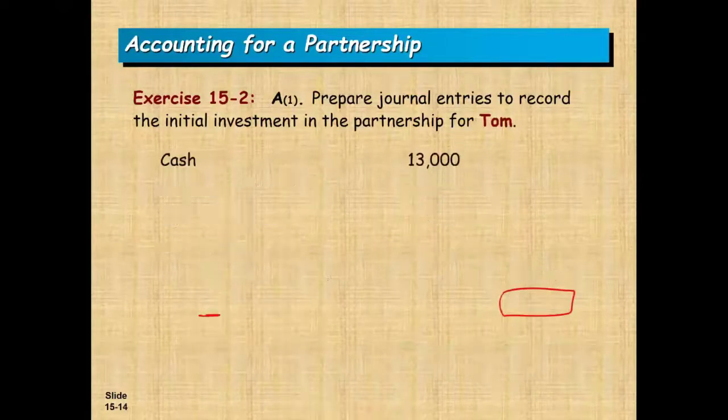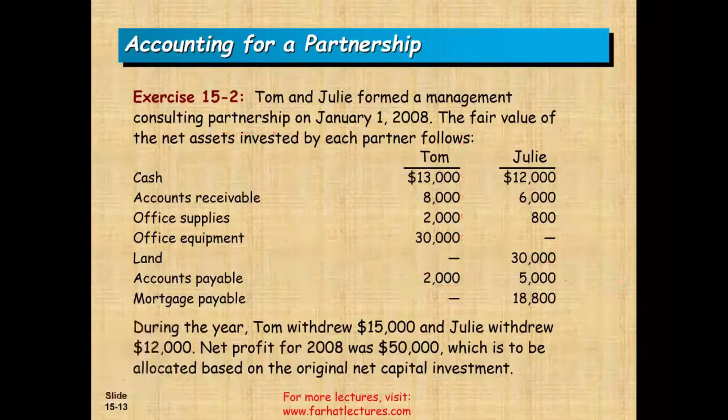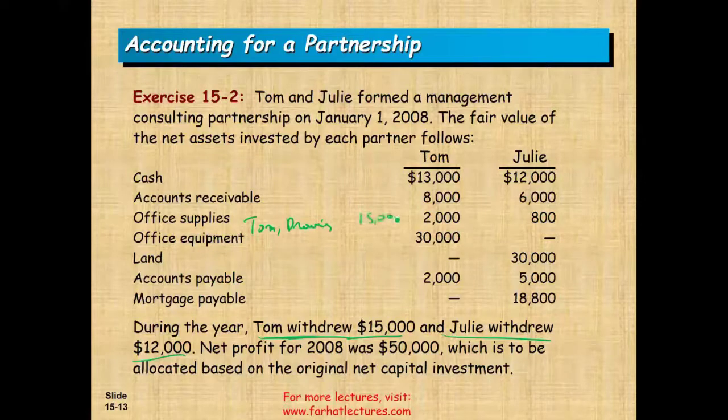So we did the initial contribution of each partner. So this is the initial contribution. During the year, Tom withdrew $15,000 and Julie withdrew $12,000. So how do we do a withdrawal? As I told you, we're going to have a drawing account. So for Tom, we're going to have Tom, comma, drawing, which is a debit, and we're going to debit this account $15,000. And they withdrew cash. We credit cash $15,000, and the same thing for Julie. Julie withdrew $12,000. We'll do the same thing.